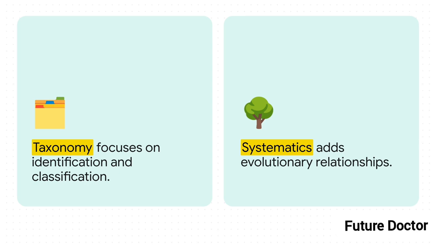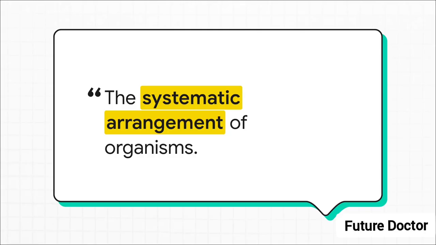Systematics, though, zooms out a bit further. It takes all of that taxonomic data and adds a completely new, crucial layer, evolutionary relationships. So systematics isn't just about what an organism is, it's about how it relates to everything else that has ever lived on Earth. In fact, the word systematics actually comes from the Latin word systema. Carolus Linnaeus loved this concept so much that he used it as the title of his famous publication, Systema Naturae, because ultimately it is all about arranging life systematically.